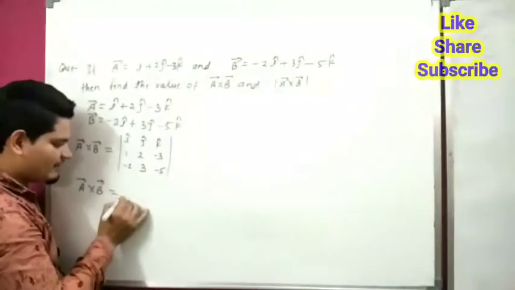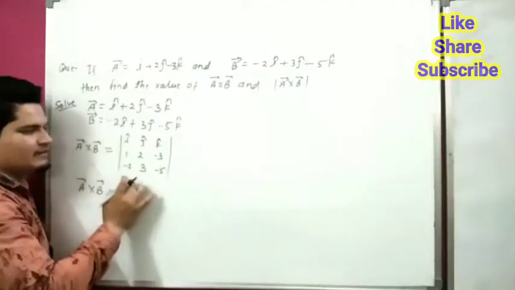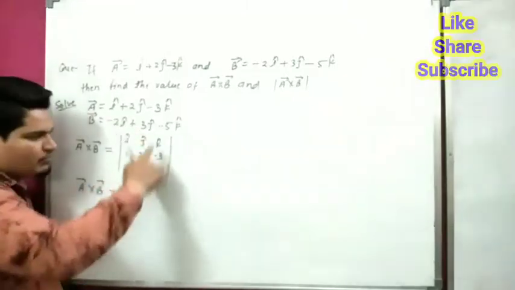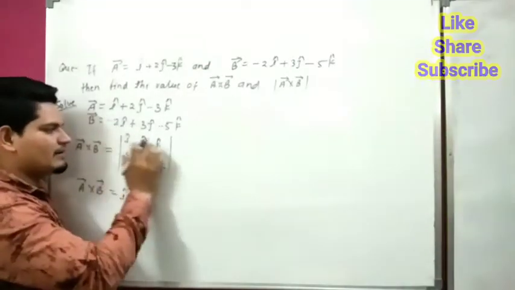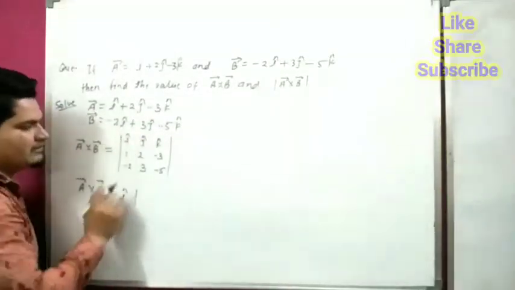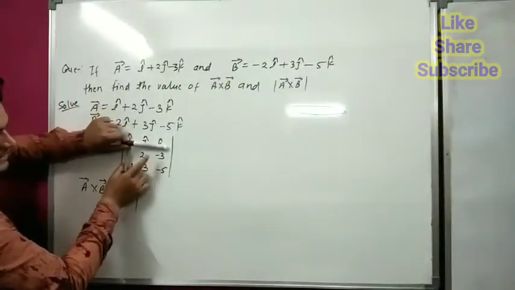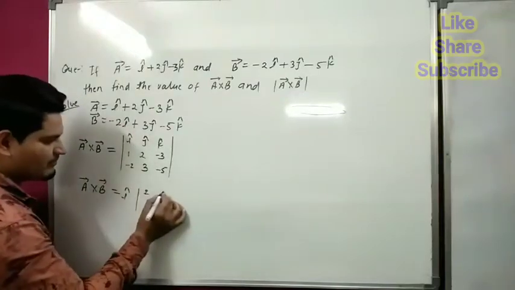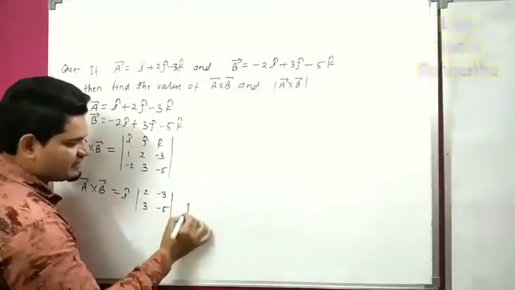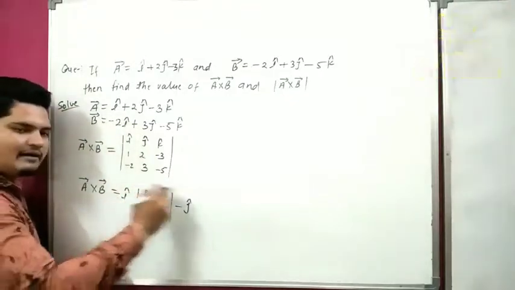So first of all, write i and skip the row and column of i. This is row 1, row 2, row 3, and this is column 1, column 2, column 3. So we skip that row and column. The remaining is 2, minus 3, 3, minus 5. Then we will use j. So i is positive, so j is negative. We are taking alternate signs.